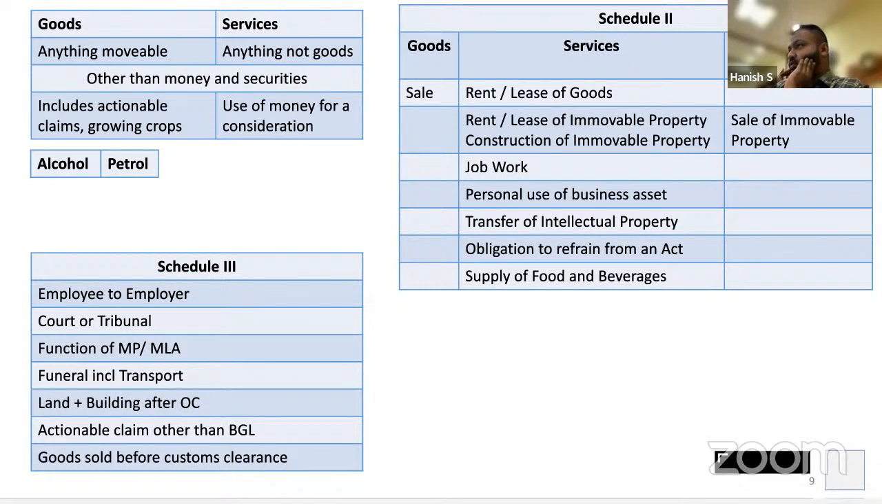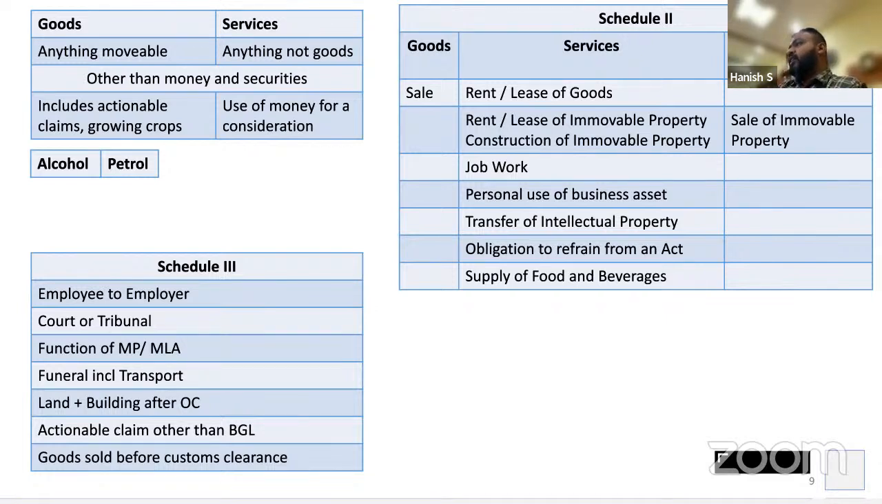Court and tribunal. If you pay any fees to a court or tribunal, it is not liable to GST. Functions of an MP, MLA, or any person who holds a constitutional post will not be liable to GST. Funeral, including crematorium and transportation to the crematorium, destination based consumption tax. Destination is outside India, destination outside the earth itself, spiritual world. So no need to pay tax. Correct? Land, building, and land and complete building we have already discussed.